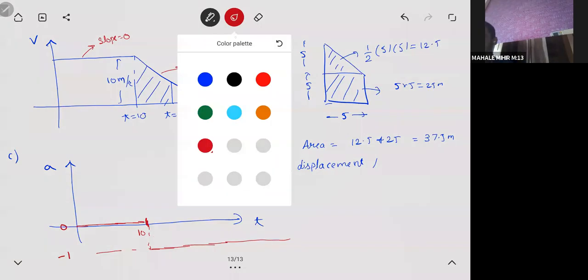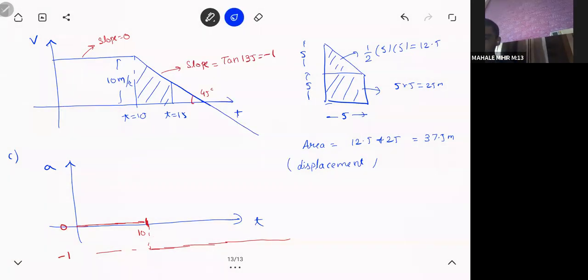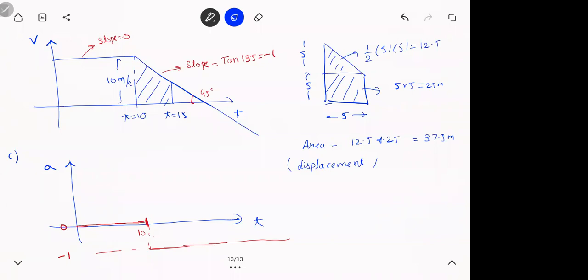Can you explain that area part? What was that trapezium? You have a small triangle with a square at the bottom. Square's area is what? Base into height, right? 5 into 5, 25. Triangle's area is half base into height, yes. So 25 by 2, so 12.5. Just add it up. Have a look at this. Any doubts, please ask me.